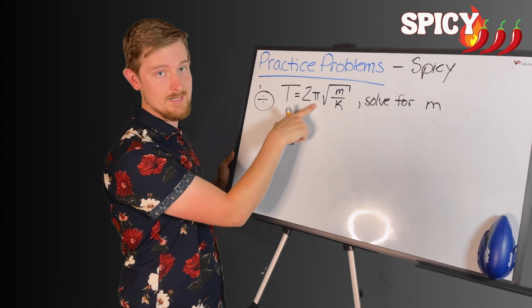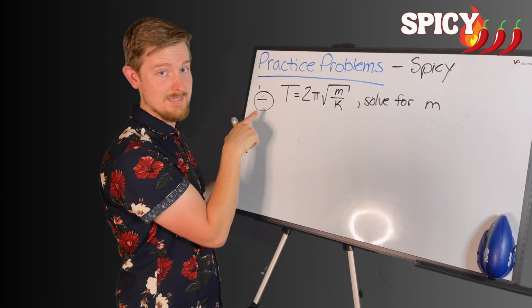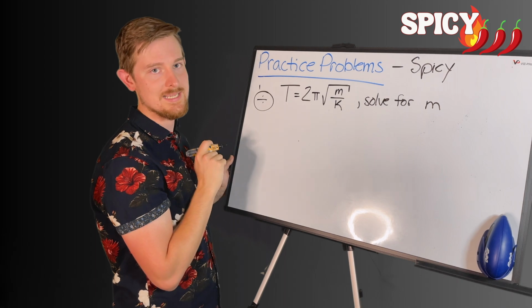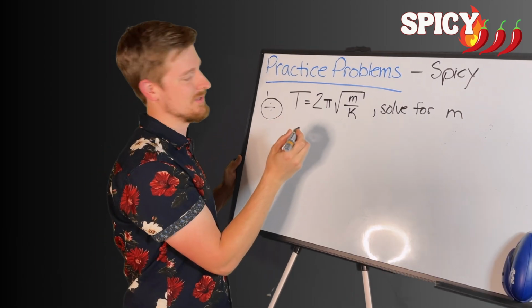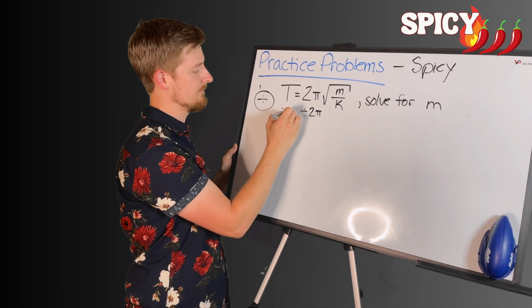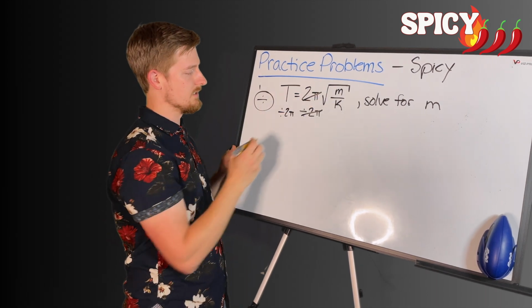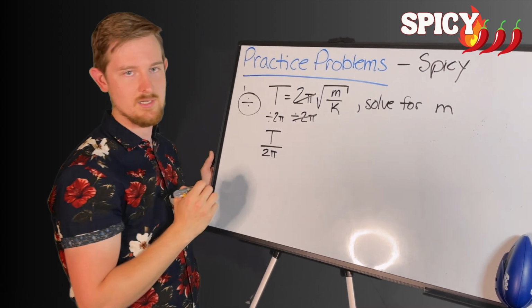Now, 2 and pi are just numbers, right? Pi is just 3.14, so they can actually get moved together, which is nice, or you can plug them into your calculator and you can just get a number like 6.28 and move it to the other side. You can do that too. It doesn't really matter. We're going to divide 2 pi first. That's our first step, okay? So that cancels, and we've moved the 2 pi over to the other side. Now I'm going to write this as a fraction because I feel like the fractions help me stay a little bit more organized.